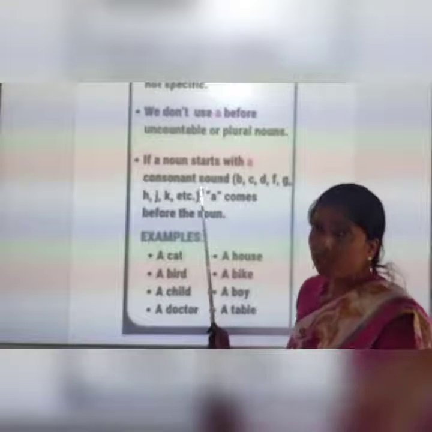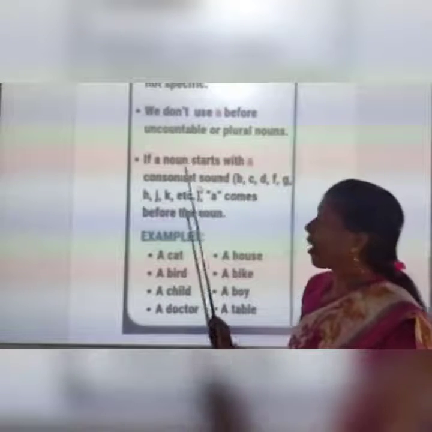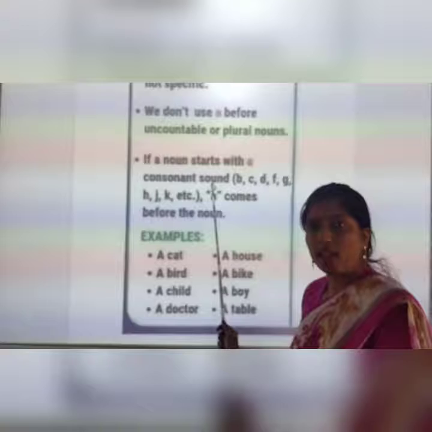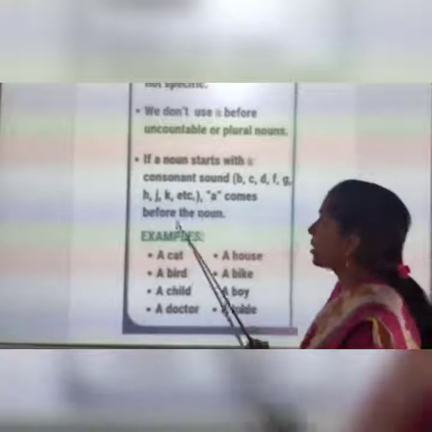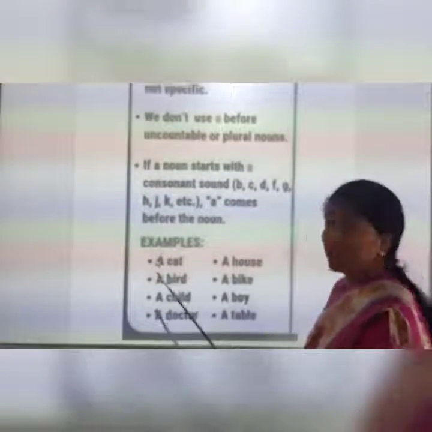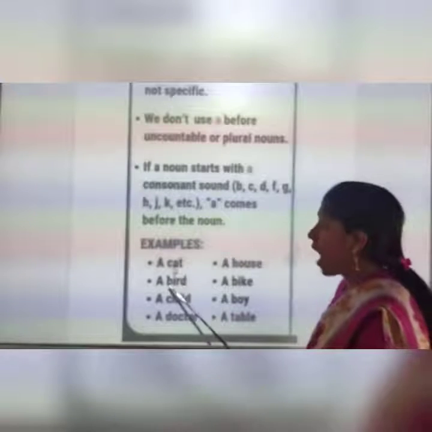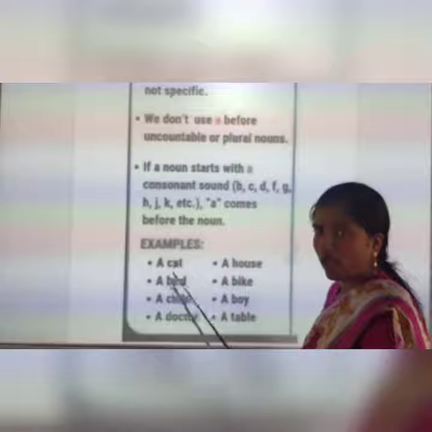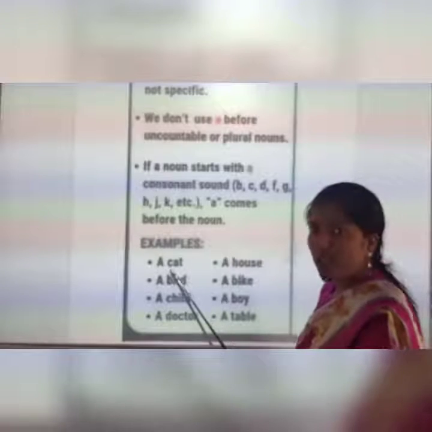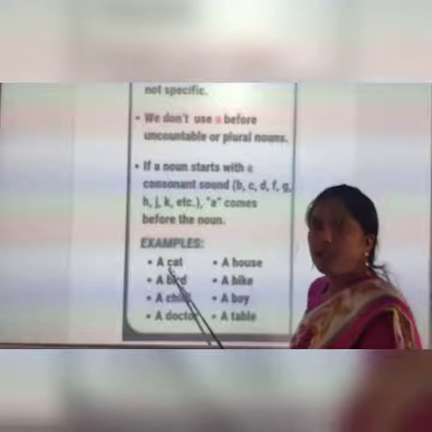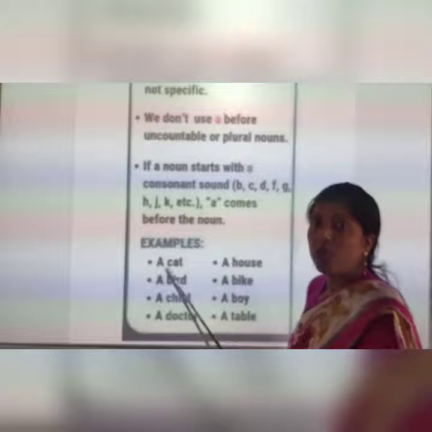You have to focus on the sound. Don't see the letter. Don't see the first letter. You have to hear the sound and then you have to recognize it. See the example. A cat. A bird. Here C, and in bird B. All are consonants. But see the sound. A cat. When we pronounce cat, which sound is produced?